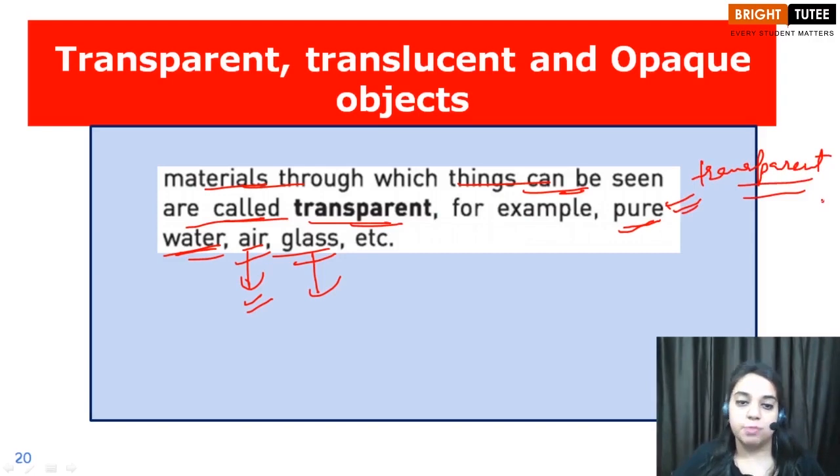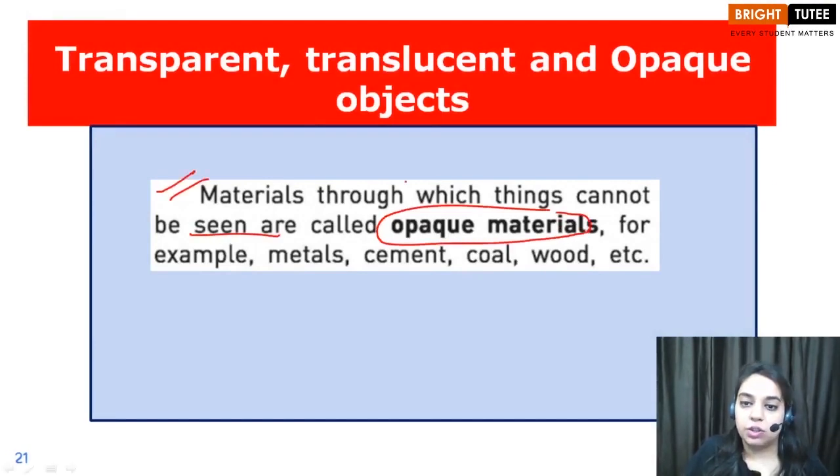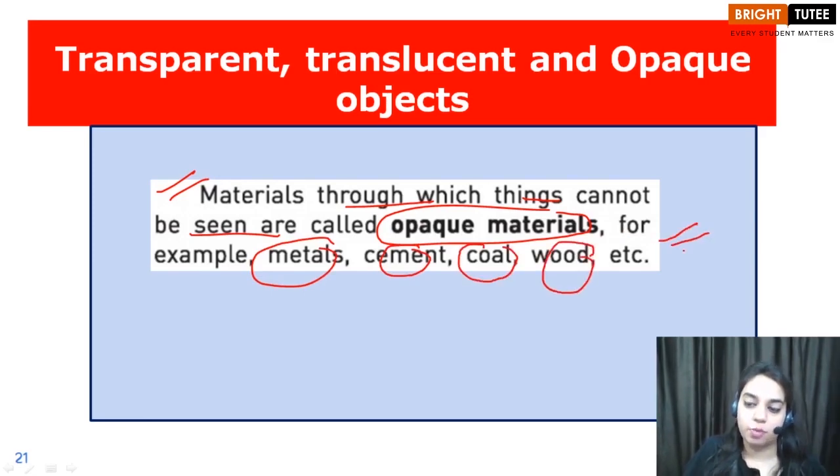Right? Let's move ahead. Now we have opaque objects. What are opaque objects? These are the objects through which things cannot be seen clearly. And children, examples are metals, cement, wood and charcoal. These are the examples of opaque objects.